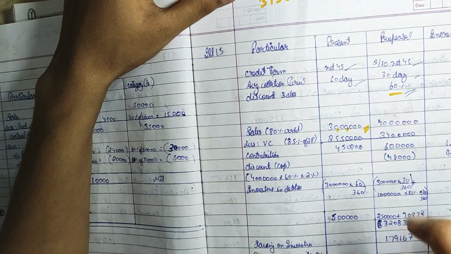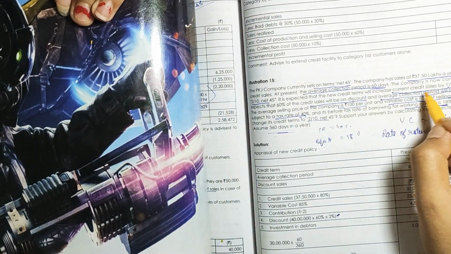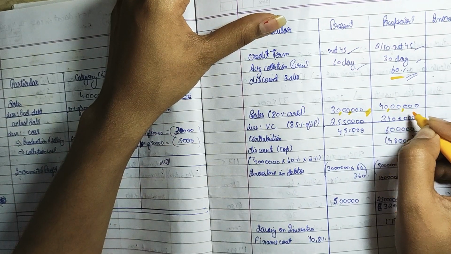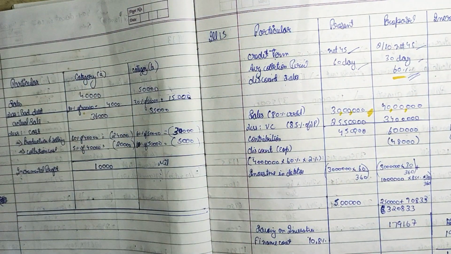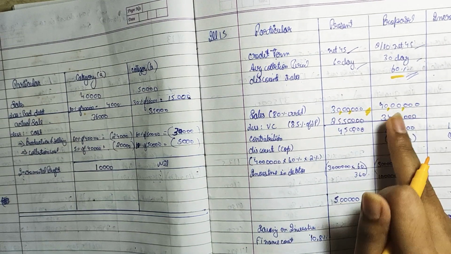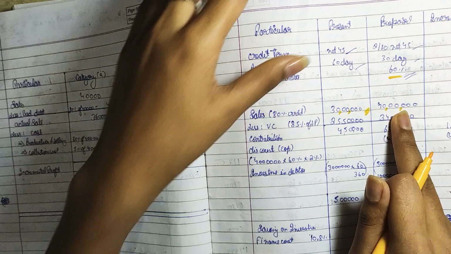Now when they said that in the proposed policy the credit sales would increase by 1/3, this would lead to an increment of 10 lakh. So you would be getting 40 lakh sales in the proposed policy, right? 1/3 of 30 lakh would be 10 lakh, so therefore 40 lakh in the proposed policy.